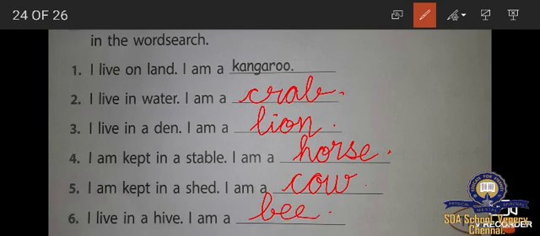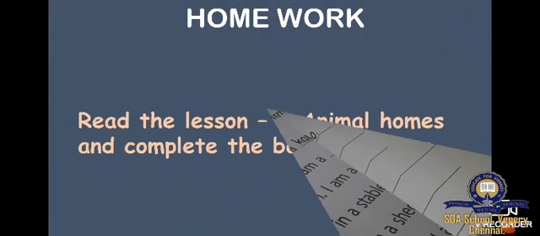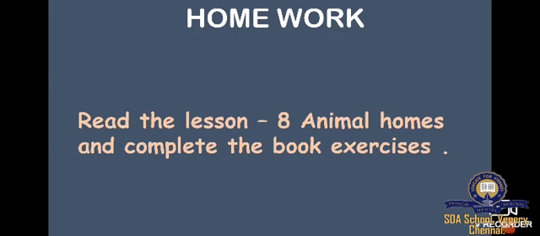Very good. Now we complete the book exercise and today's homework. What is today's homework? You have to read lesson 8 in the book. What's the name of the lesson? Animal Homes. Read it in the book, and you have to complete the book exercises.